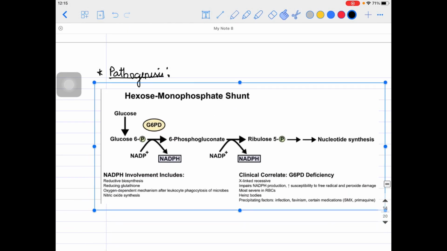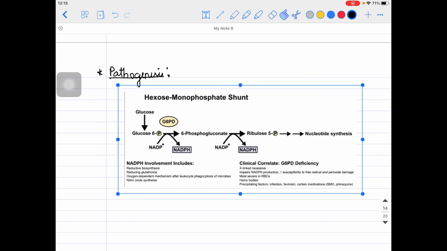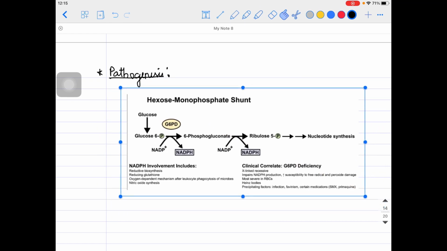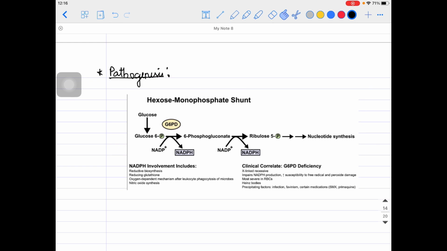Look at this picture, as you can see on your screen right now. This is the hexose monophosphate pathway, HMP, right? So glucose is converting into glucose 6-phosphate. Now glucose 6-phosphate is converting into what? 6-phosphogluconate, with the help of a very important enzyme, guys. And what is that? That is your G6PD, glucose 6-phosphate dehydrogenase.